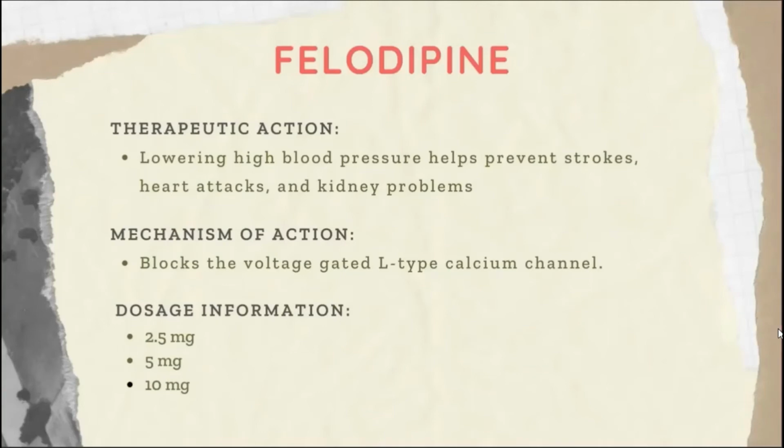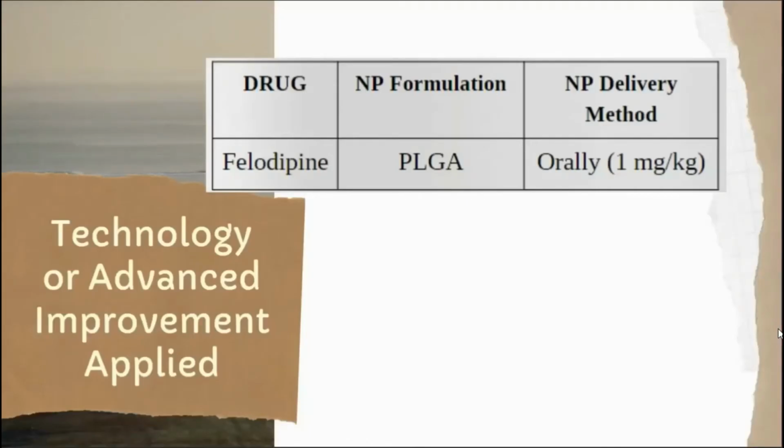Here are the different doses of this drug: 2.5 mg, 5 mg, and 10 mg. The PLGA, or poly-D,L-lactic-co-glycolic acid, is a polymer of lactic and glycolic acids that is easily biodegradable and considered to be non-toxic, which enhances the bioavailability of felodipine by targeting the M cells or microfold cells of Peyer's patches. Felodipine exhibits poor bioavailability due to limited aqueous solubility and extensive first-pass metabolism.